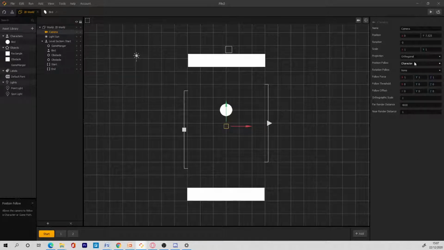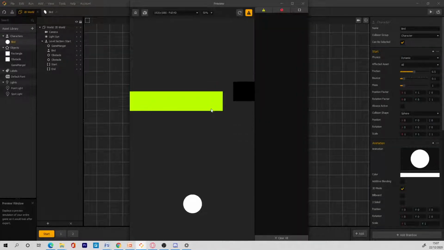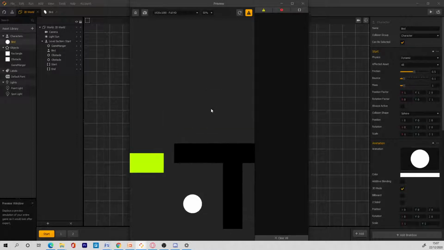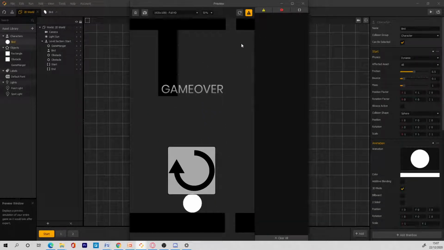Position follow character. So remember you need to drag in your bed to the character, and also you need to give your bed a character here. So always make sure you've done this. So when you play the game now, it's a bit weird. It's a bit weird because the camera is just moving out of the frame.